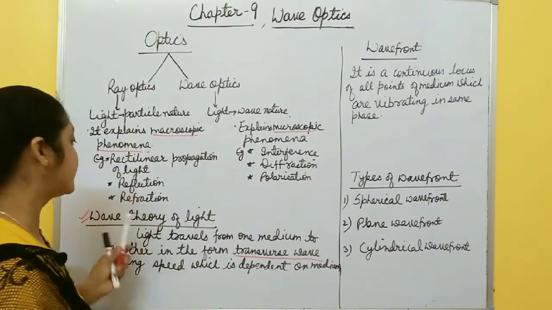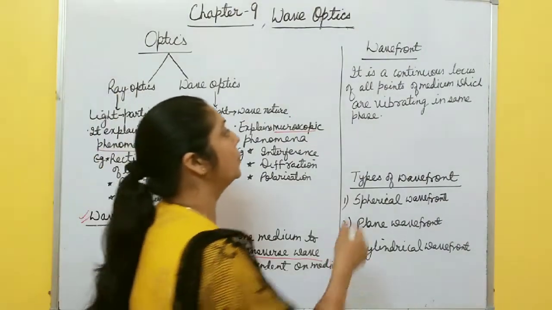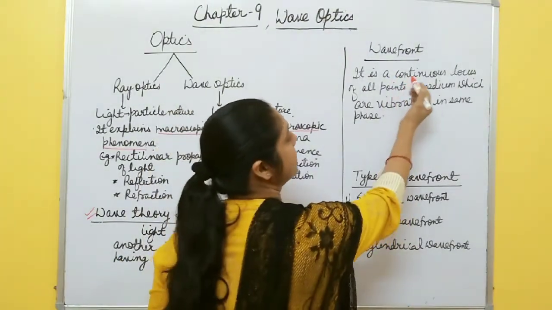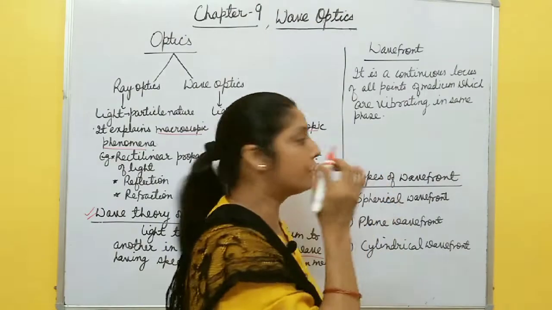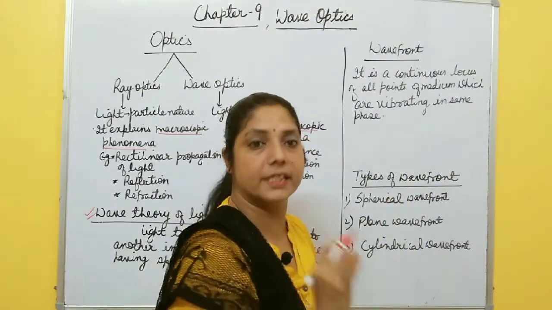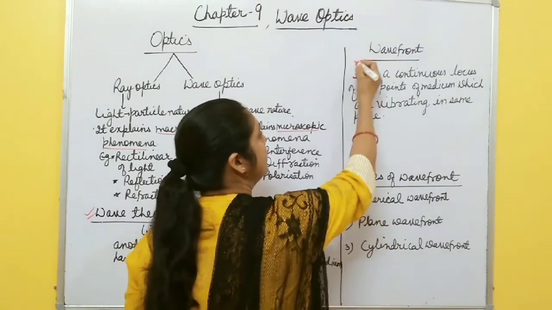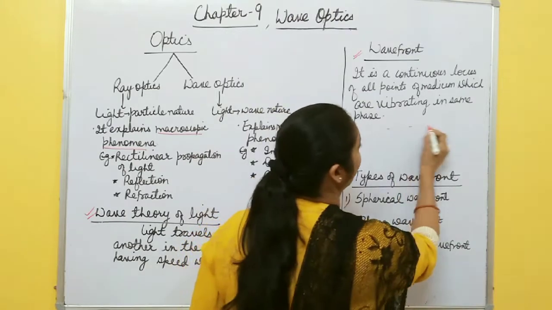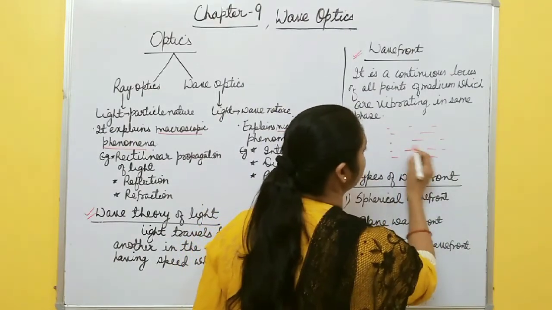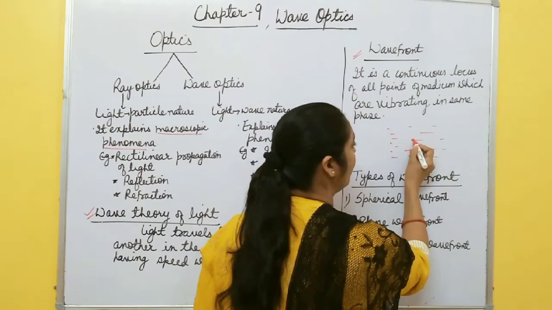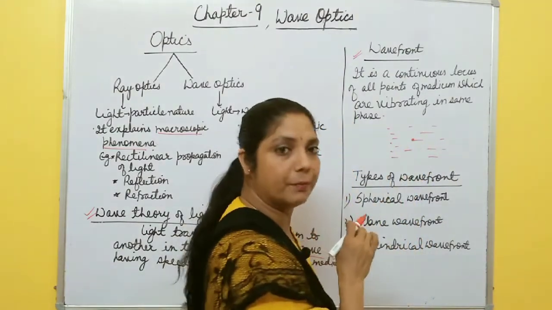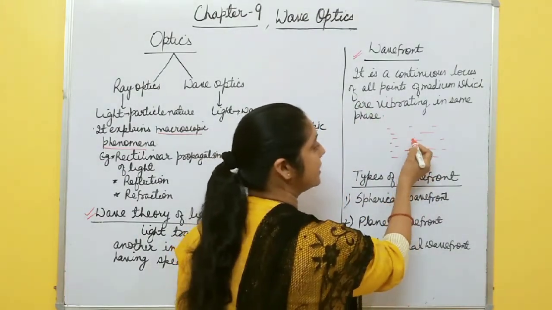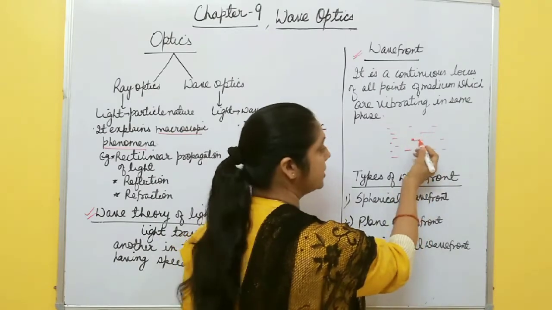Before starting this wave theory of light, you must know about the wave front. What is a wave front? A wave front is a continuous locus of all points of a medium which are vibrating in the same phase. You can easily understand this with the help of one example. Suppose there is a pool of water, and you throw one stone inside this pool of water. This is the point of impact where you throw the pebble or stone. Now you observe that the disturbance is produced in all directions.